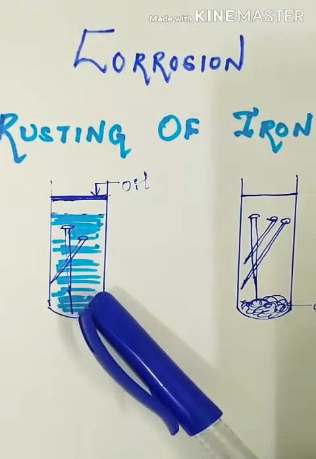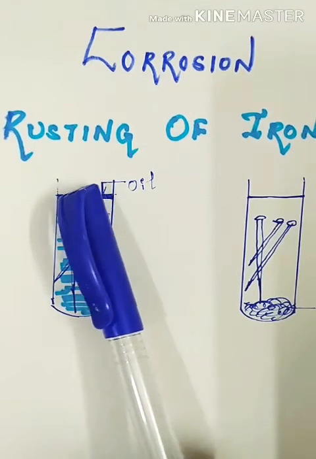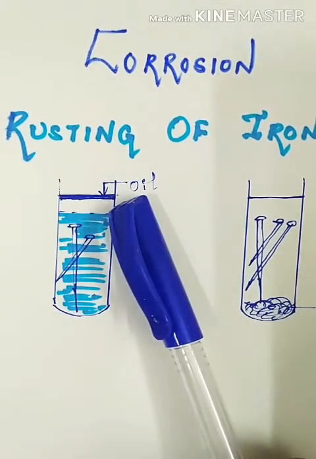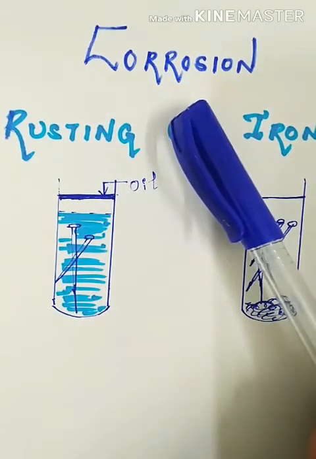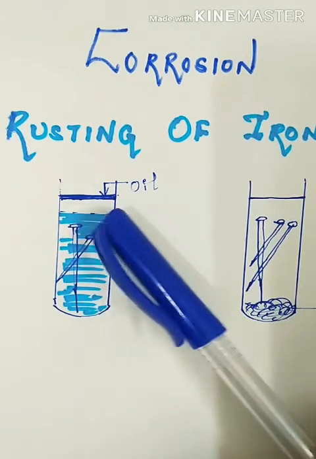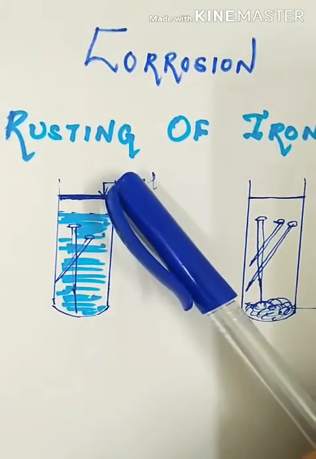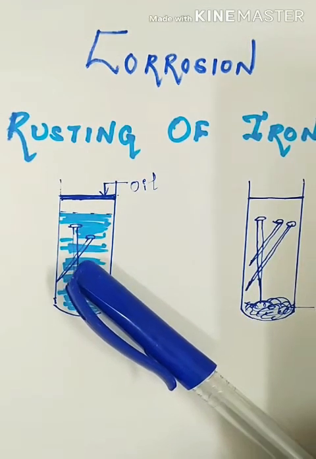In the second test tube, as you can see, again there is water and I have added oil so that I can stop the reaction of any air with these iron nails. I have put a layer of oil so that it prevents oxygen from reacting with these iron nails.